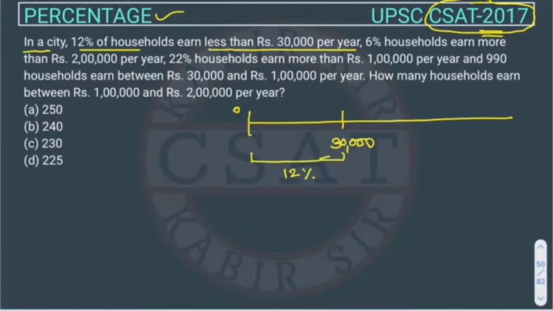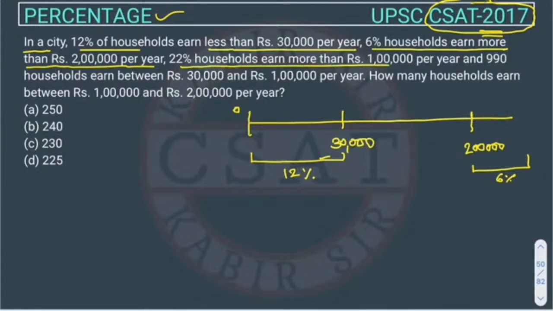This is given. 6% of households earn more than 2 lakhs per year. So suppose here we have 2 lakhs. So what is given? How many households are earning more than 2 lakhs? This is 6%. 22% of households earn more than 1 lakh per year. Now here will be 1 lakh.